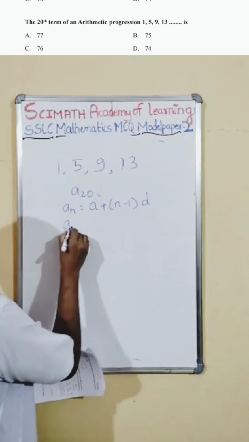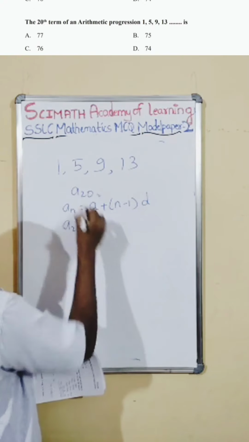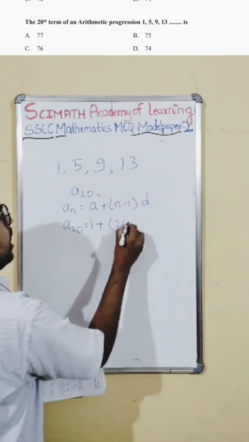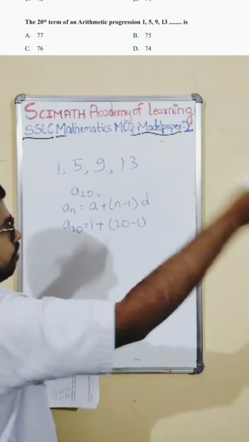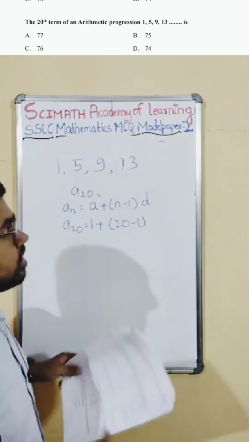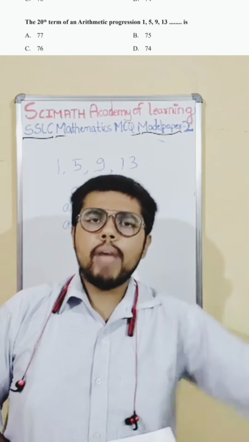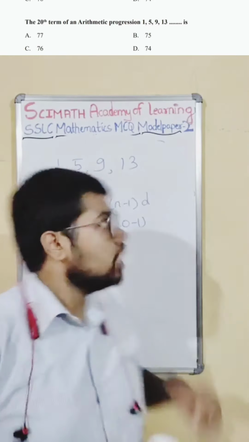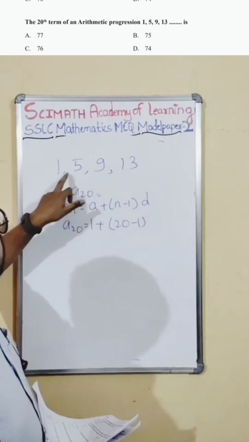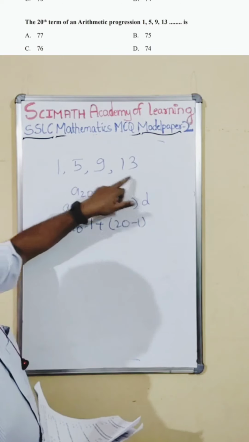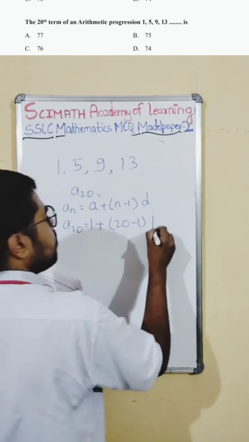So we have to find A20. A is the first number, n is 20, the 20th number. We have to find d. What is the common difference? If you see, AP is nothing but a series which has the same common difference. You all know that. So what is the common difference here? You can see it is increasing 4, 4, 4 itself. So you directly write 4.